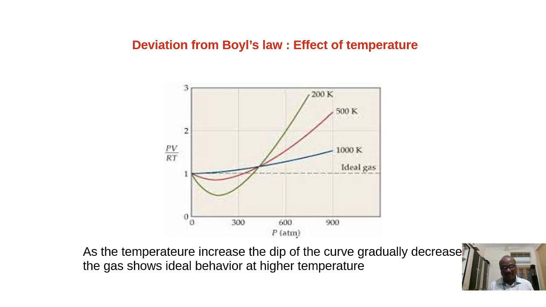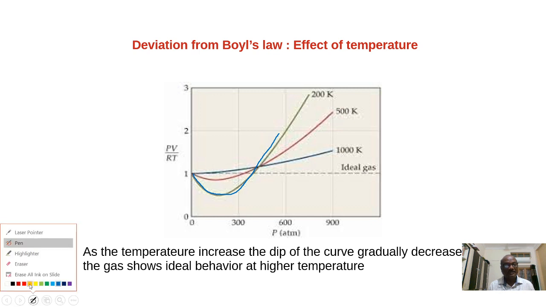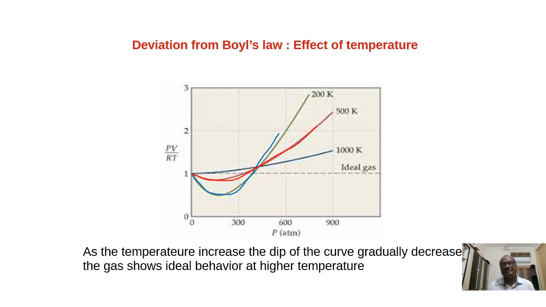For a given gas, this data is collected only for one single gas. At 200 Kelvin, which is somewhat low temperature in this graph, we see the negative deviation. As the pressure increases, again it shows the positive deviation. Next, we are increasing the temperature. Instead of 200 Kelvin, now it is 500 Kelvin. At low pressure, it behaves ideal. As the pressure increases, it shows the negative deviation. Again, under high pressure, it shows the positive deviation.